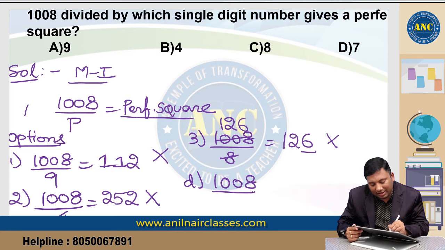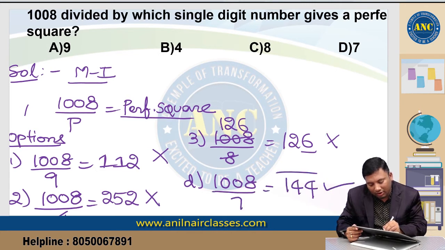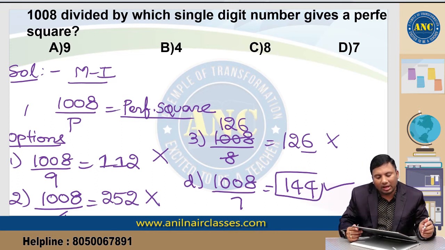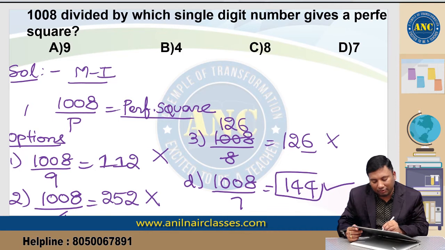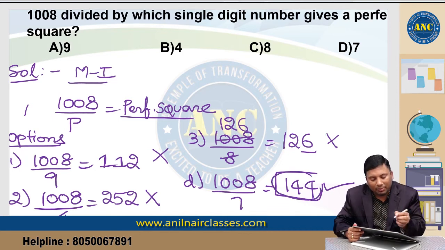1008 divided by 7, which is nothing but 144. 144 is nothing but a perfect square. Are you all with me? So one is by using options. Easily you can check that 144 is nothing but a perfect square.